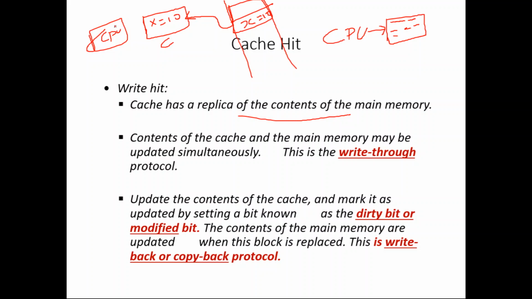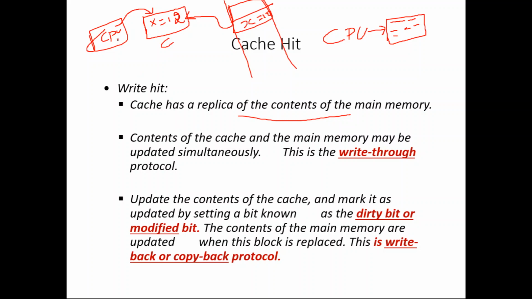Now say that the CPU wants to write to this x. It wants to perform a write operation on this value x. It wants to make this x, instead of 10, equal to 12. That is the write operation, right? So for that, how should it do it? That's what we are discussing. So first, what should it check?